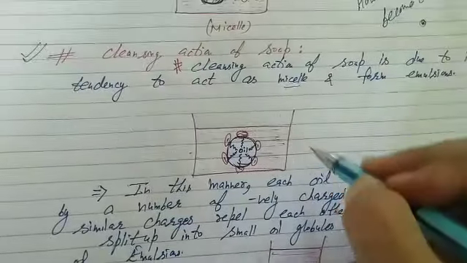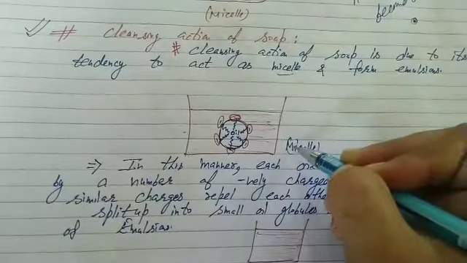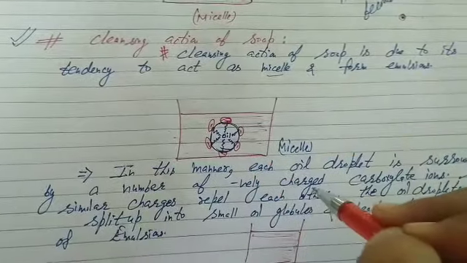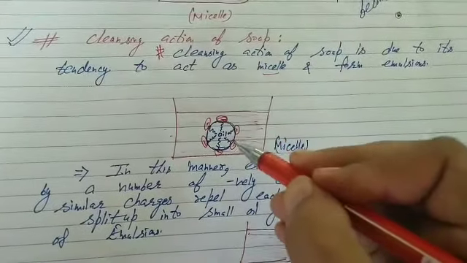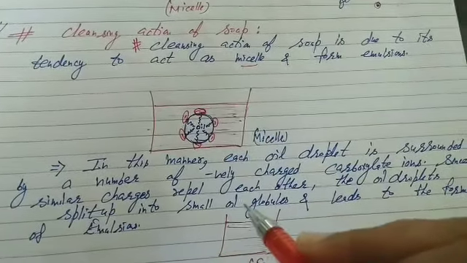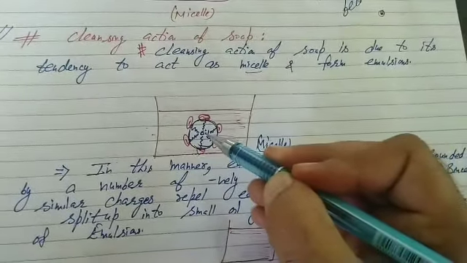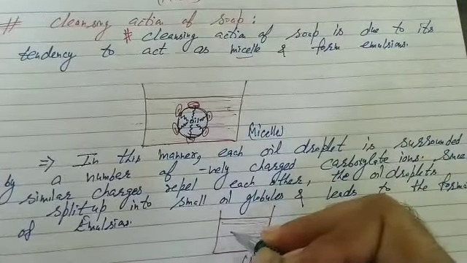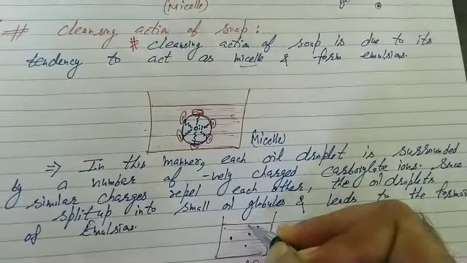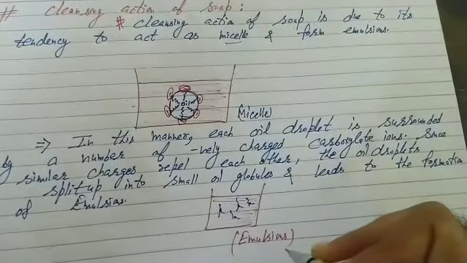After this we will write, it is micelle. Then we will write, students, it's clear. In this manner, each oil droplet is surrounded by a number of negatively charged carboxylate ions. Same charges repel each other. This oil droplet splits into a number of small oil globules and leads to the formation of emulsions. Now what forms, liquid in liquid heterogeneous solution? It is called an emulsion. Now we label it as emulsion.